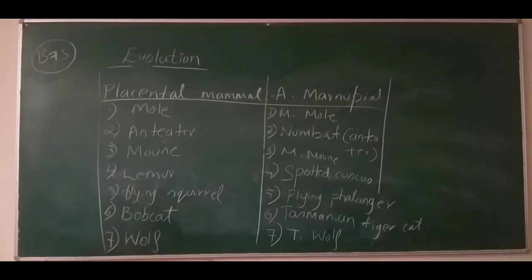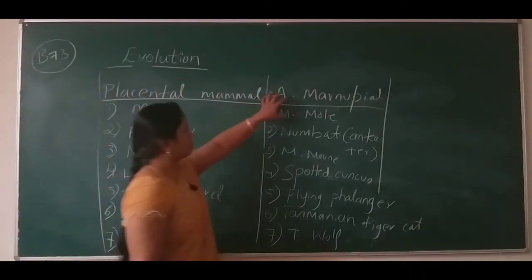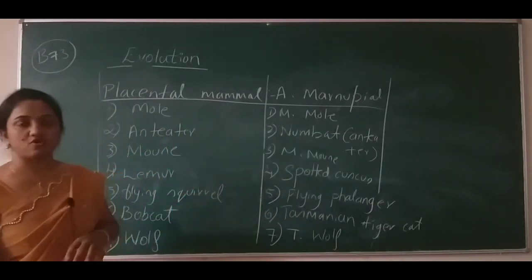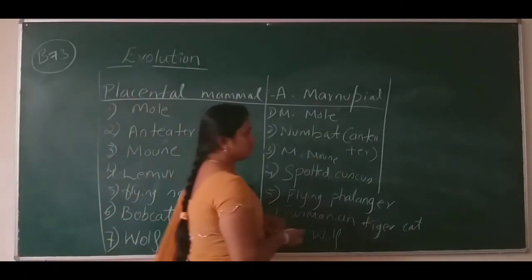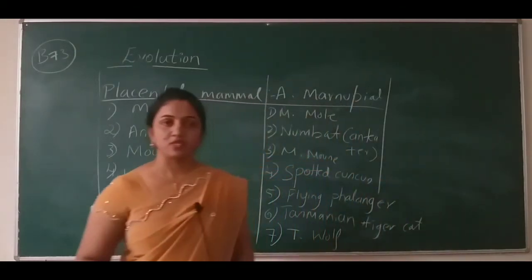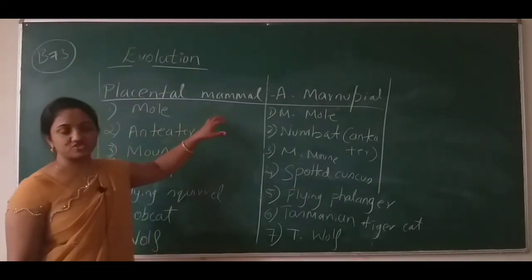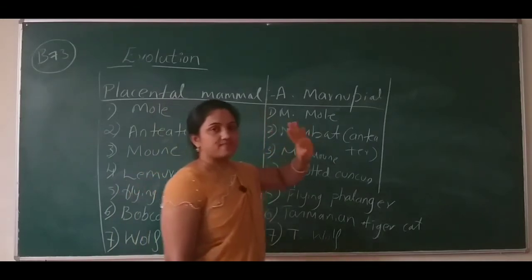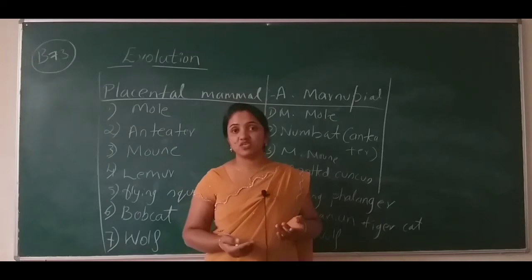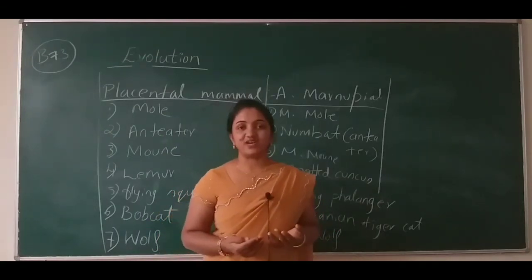On the board I have written the placental mammals and the Australian marsupials. One example for convergent evolution. How do we believe these are really convergent evolution? Convergent evolution says the organisms have different anatomy, different ancestry, but the same function.